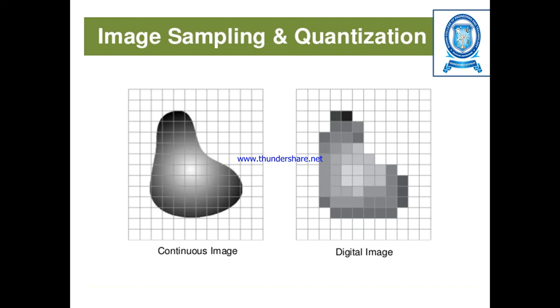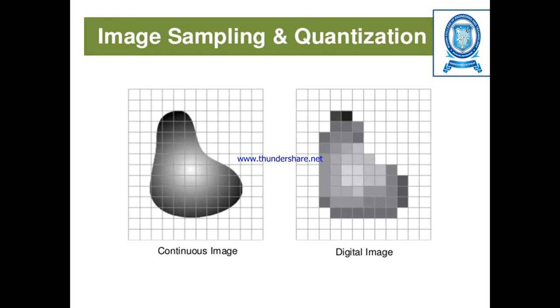For that we have taken an example, a continuous image as well as a digital image. Suppose we have taken as input a continuous analog image. What we have to know is the gray levels of one particular image. In order to know the gray levels of one particular image, we go for a process called sampling and quantization.